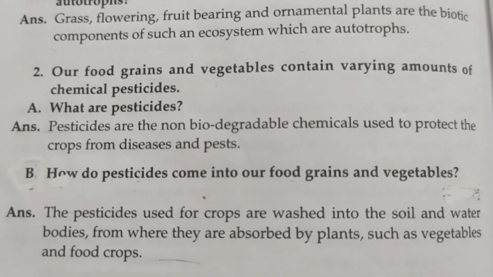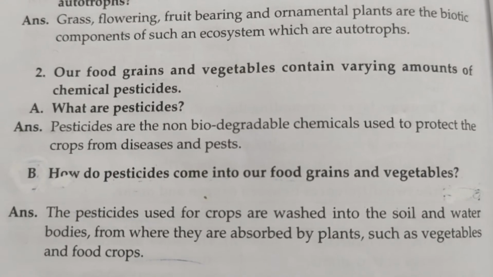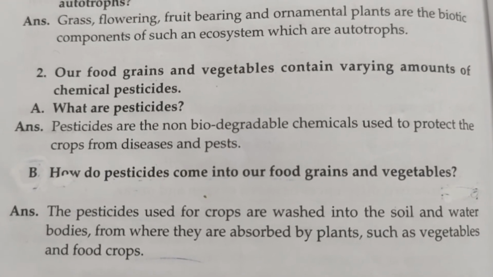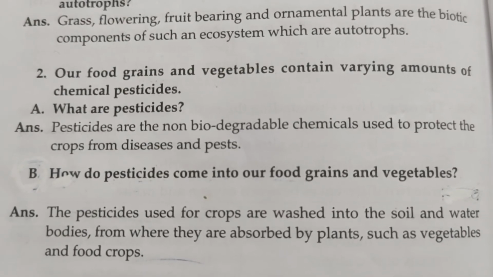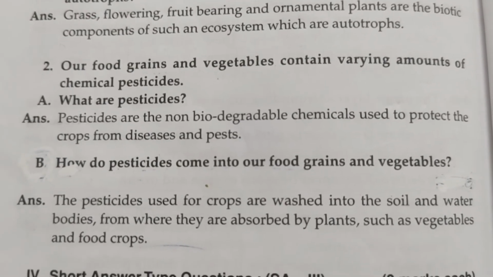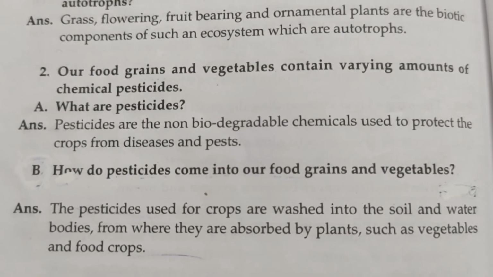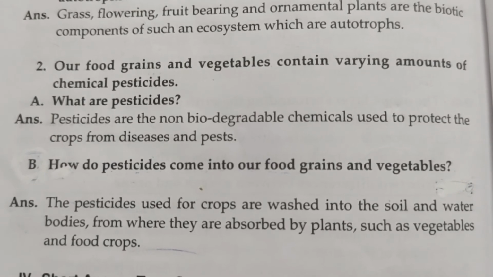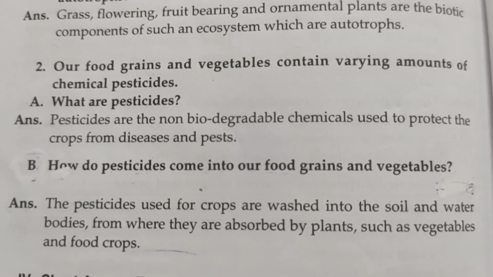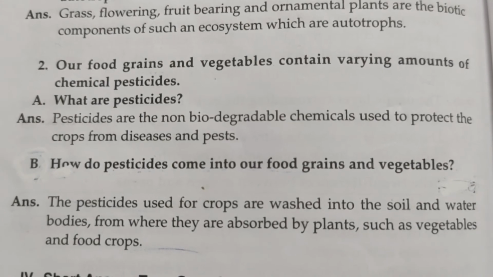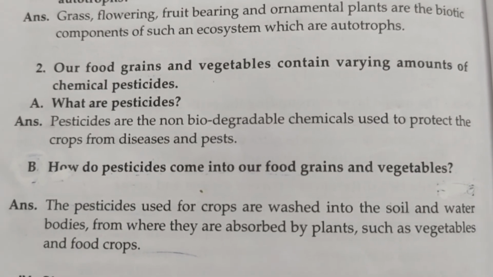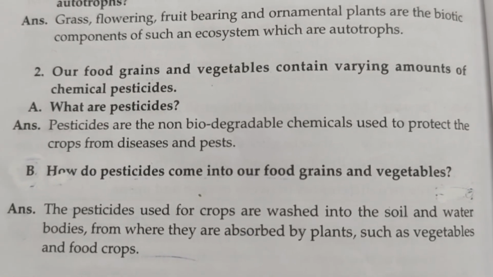Our food grains and vegetables contain varying amounts of chemical pesticides. What are pesticides? Pesticides are non-biodegradable chemicals used to protect the crops from diseases and pests. How do pesticides come into our food grains and vegetables? The pesticides used for the crops are washed into the soil and water bodies, from where they are absorbed by the plants such as vegetables and food crops.